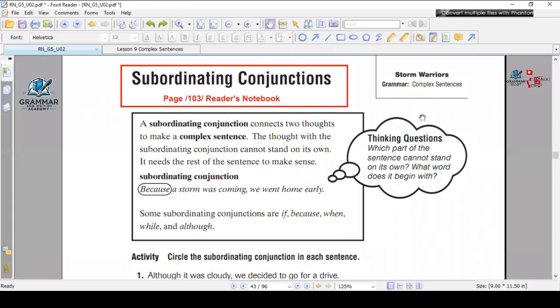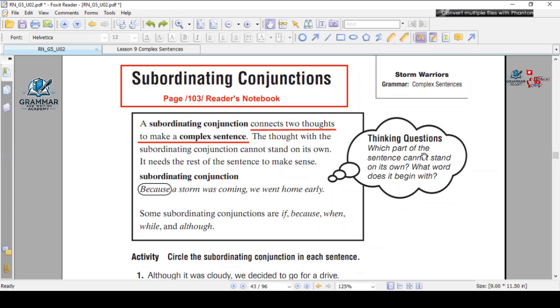And I need right now Ibrahim Mirza to read for us, please. Read for us, Ibrahim. Subordinating conjunctions. A subordinating conjunction connects two thoughts to make a complex sentence. The thought with the subordinating conjunction cannot stand on its own. It needs the rest of the sentence to make sense. Here's an example. Because a storm was coming, we went home early. Some subordinating conjunctions are if, because, when, while, and although. Thank you so much, Ibrahim.